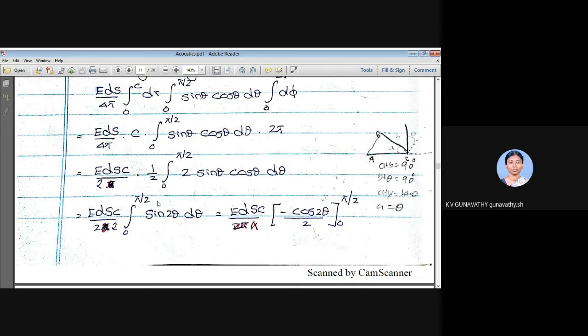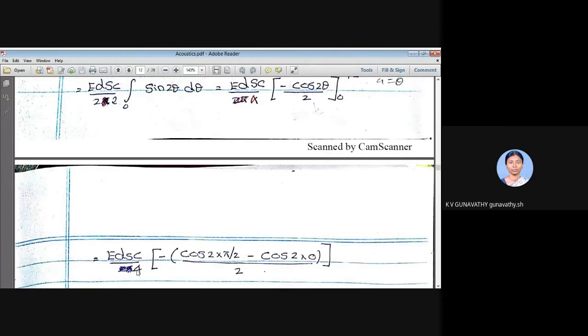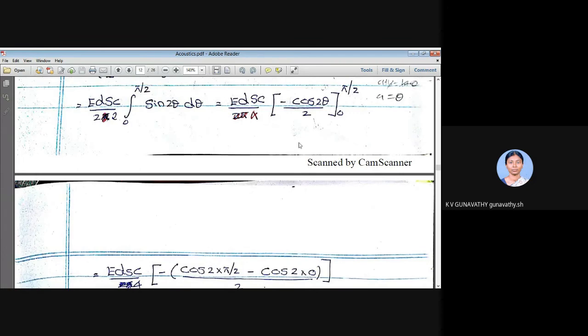That is equal to EDSC by 4 into, if I integrate sine 2 theta, I'll be getting minus cos 2 theta by 2. Right? These are the limits. EDSC by 4 minus cos 2 theta by 2, 0 to pi by 2. So EDSC by 4 minus cos 2 instead of theta, the upper limit is pi by 2. So cos 2 pi by 2 minus lower limit is 0, so minus cos 2 into 0. Right? This minus is taken out. This minus is upper limit minus lower limit, right?